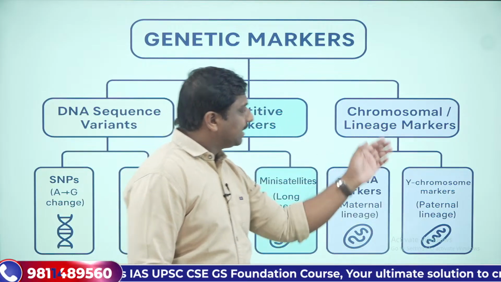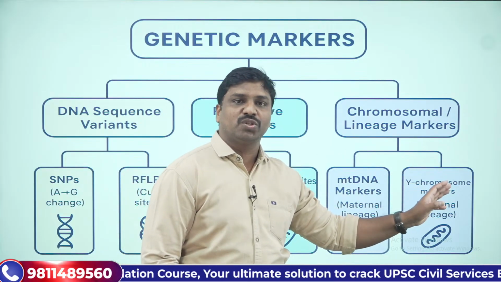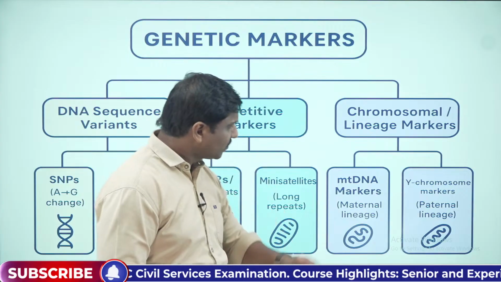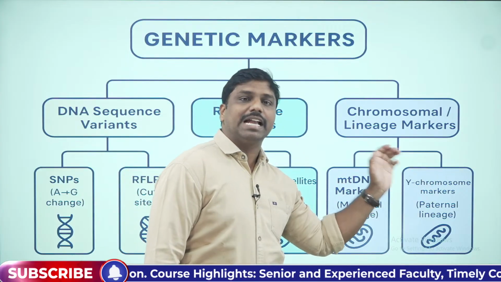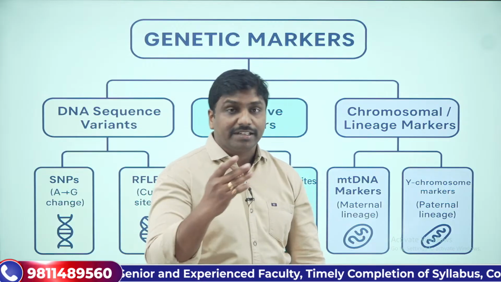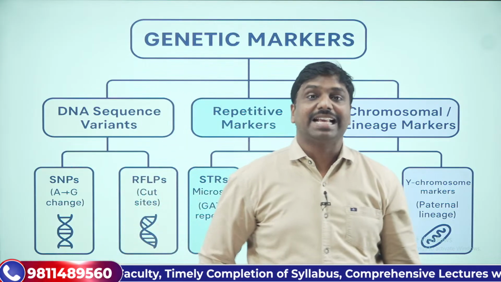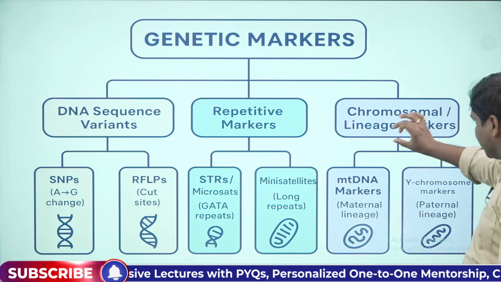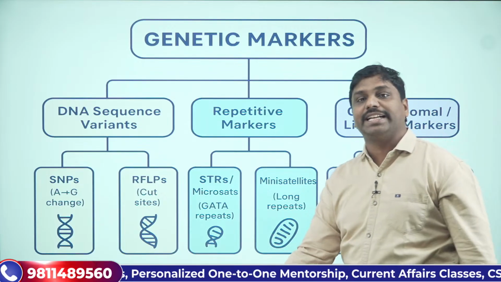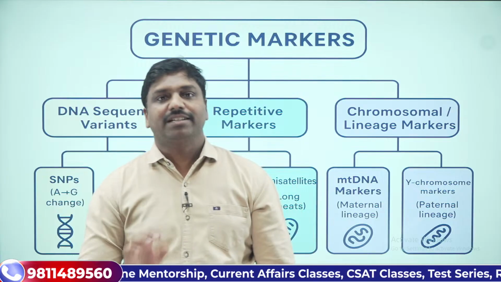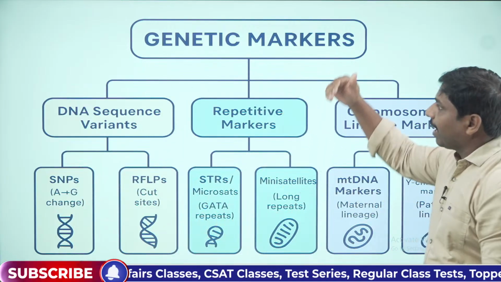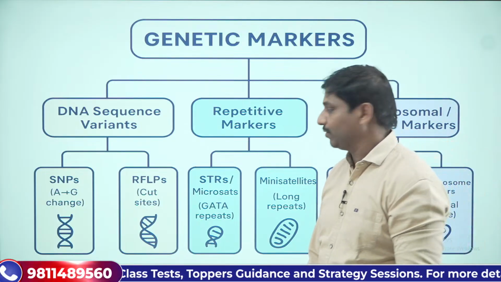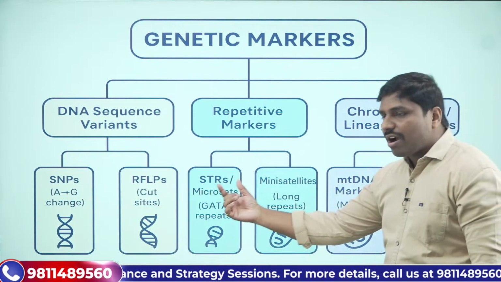Now, there are some Y chromosome markers. Specific genes will be inherited from the father. Those Y chromosome markers help us understand the paternal lineage and paternal ancestry. So that's one thing, right? They are nothing but chromosomal markers or lineage markers. They are one set of genetic markers. Is that clear? Now, there are certain genetic markers which are called repetitive markers. So what are these repetitive markers? Short tandem repeats.